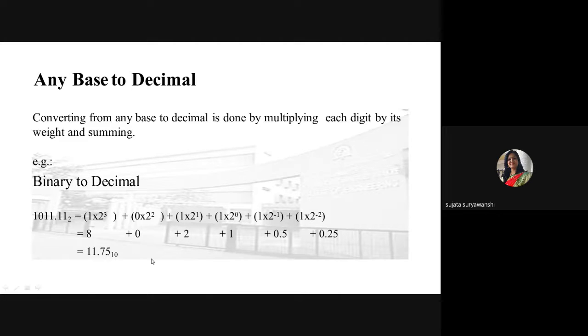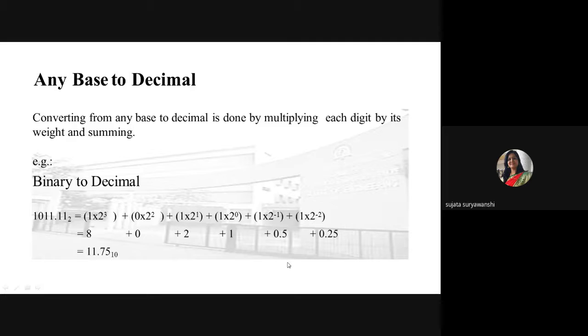Then the binary number is 1011.11 and the equivalent decimal number of the given binary number is 11.75. And use this base 10, it is the representation of the decimal number. So the equivalent decimal number is 11.75. Understood? So right now, I'll give you one example.